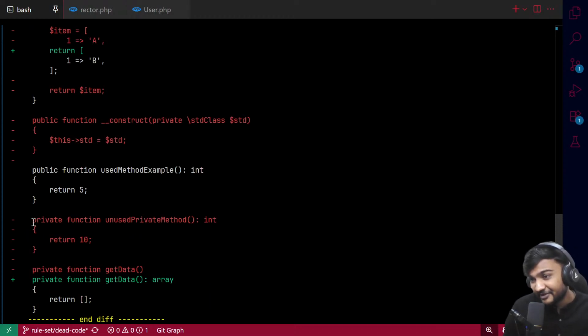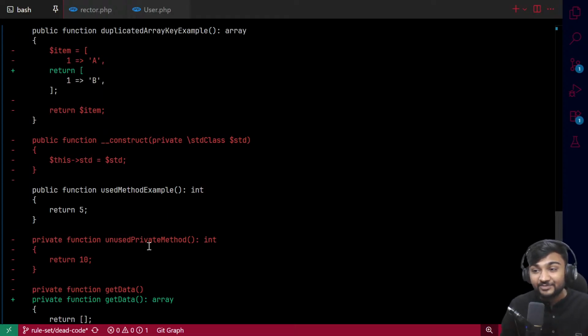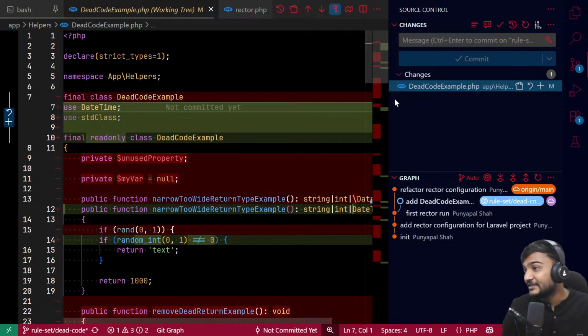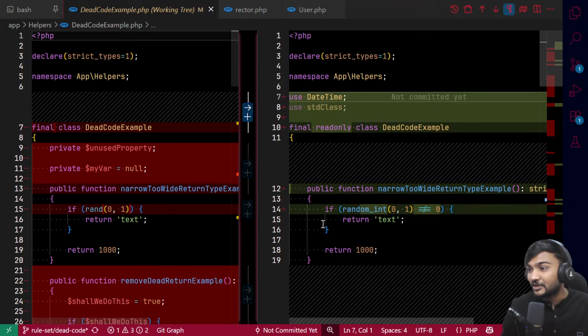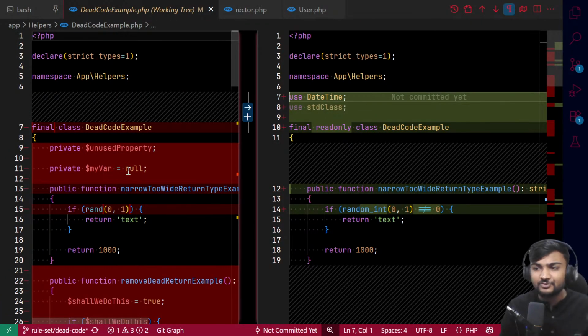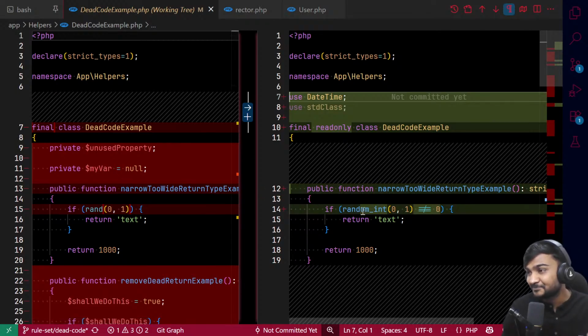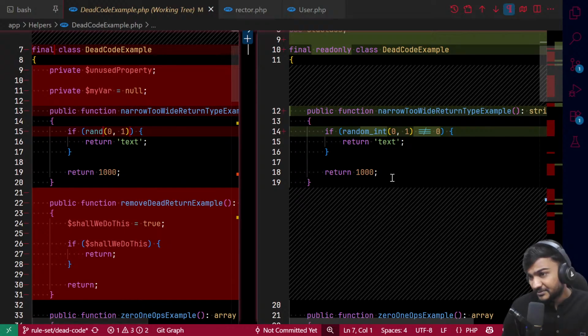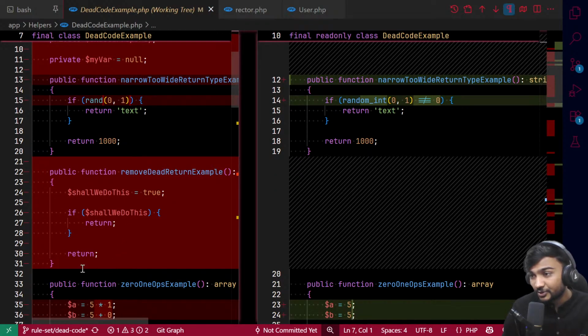See, there was one private function which was unused, right? When something is private and cannot be inherited, and if it is not used anywhere, that means it is dead code and can be removed. So let's see what exactly it has done with our code. There were two properties which were totally unused, so it has removed them. It has also removed one totally dead function.